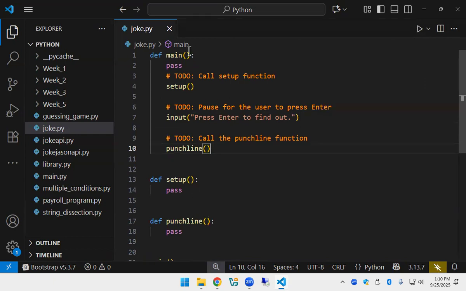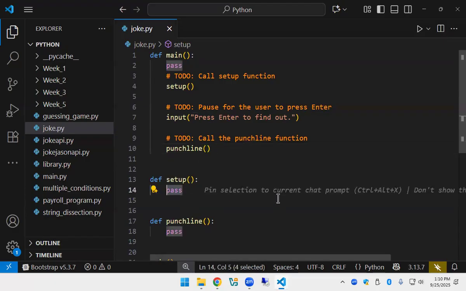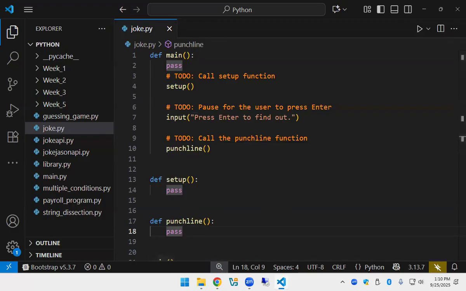All right. So we have everything here ready to go. Now our setup is going to be pretty complicated, isn't it? Print the setup of a joke, print the punchline, and we're done. Not complicated, but it's not supposed to be complicated the first time around. It's just a fun program that lets us start working with functions.